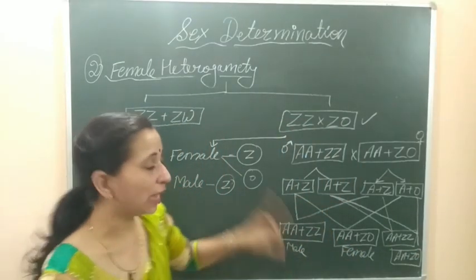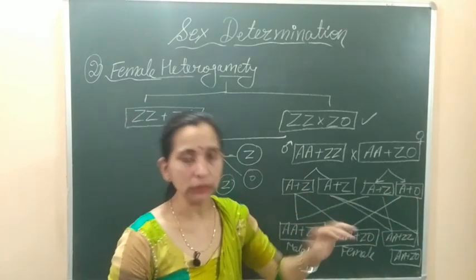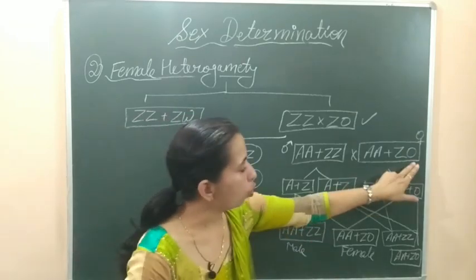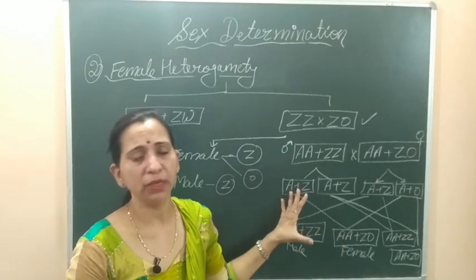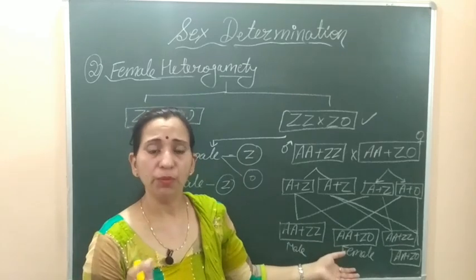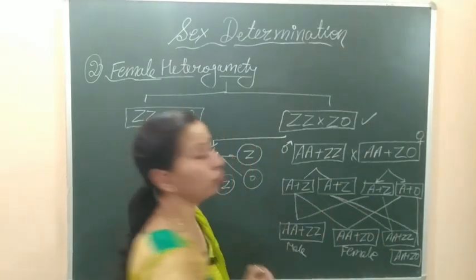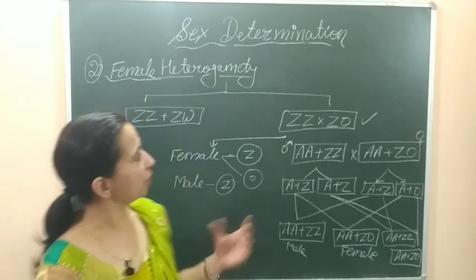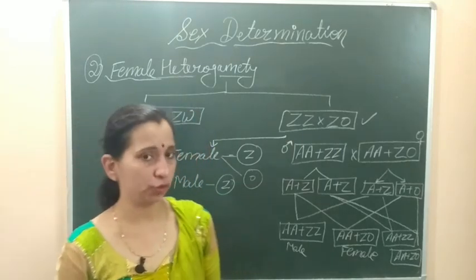So here we can say that the gametes of the female are responsible for deciding the sex of the offspring. When the O-containing egg of the female fertilizes with a male gamete, the offspring will be female. That's why we say it's female heterogamety, where the female is responsible for determining the sex. So this is about heterogamety. We discussed male heterogamety and then female heterogamety.